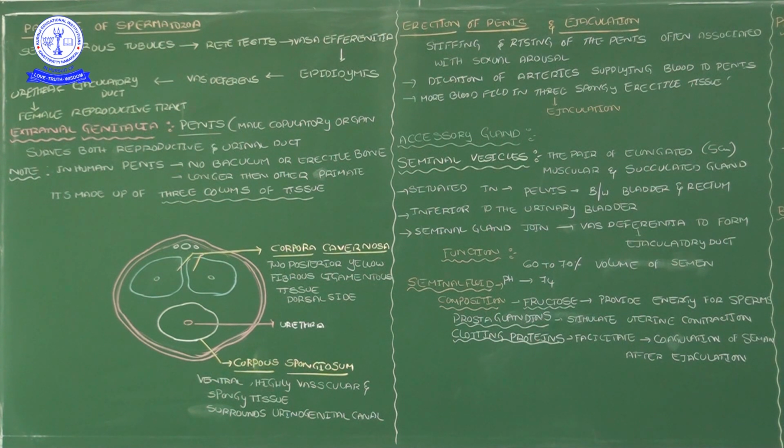Erection means the penis functions in 2 different roles: reproductive and urine excretion. At the time of urine excretion, the penis does not need to become erect or stiff.